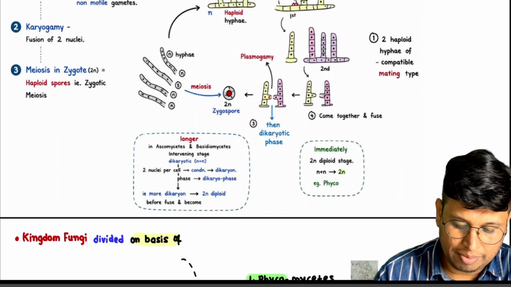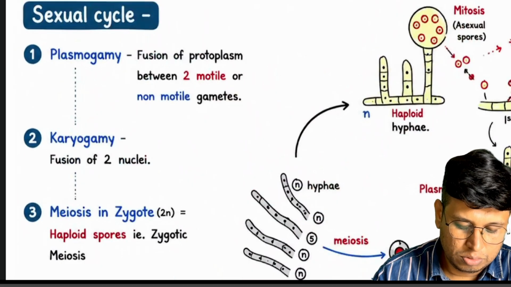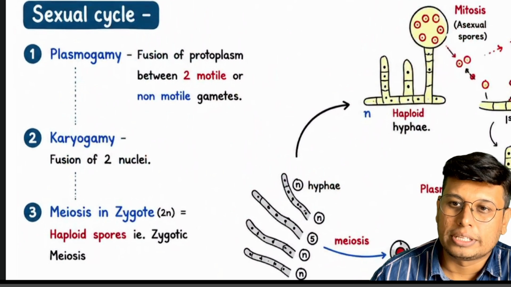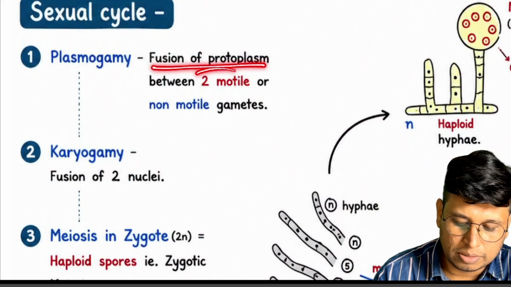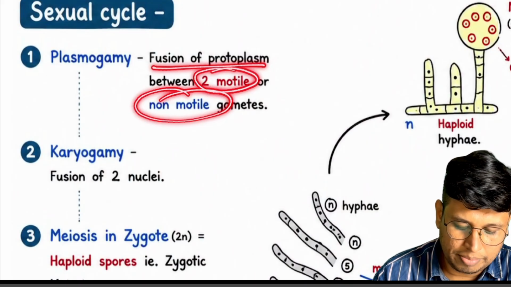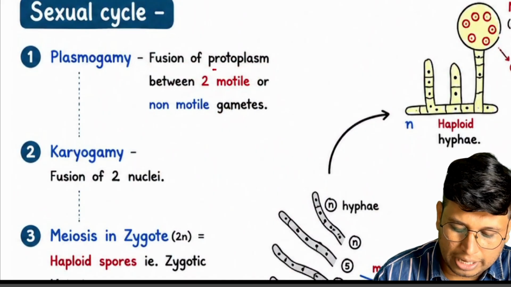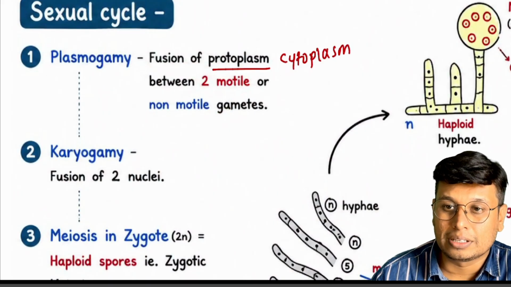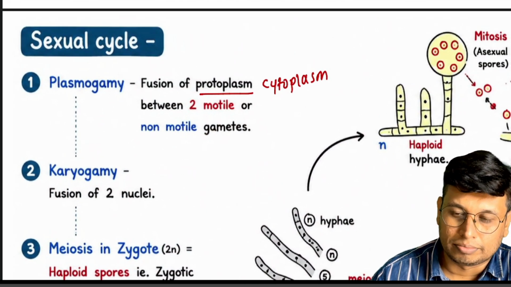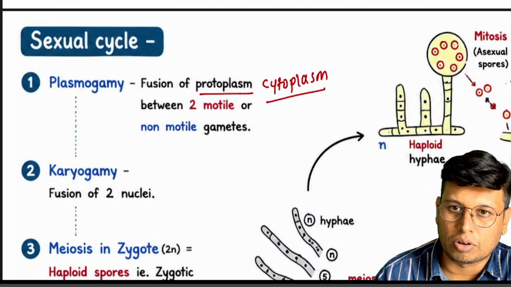So this one is very important. That is called its sexual cycle. How the sexual cycle works is fusion of two protoplasts between two motile or non-motile gametes. When the protoplasm fuses, they are saying it is not actually protoplasm but cytoplasm, as protoplasm is nucleus plus cytoplasm. But okay, remember, cytoplasm is fusing, nucleus is not fusing.